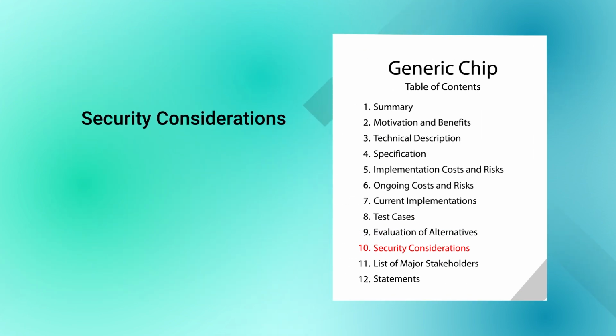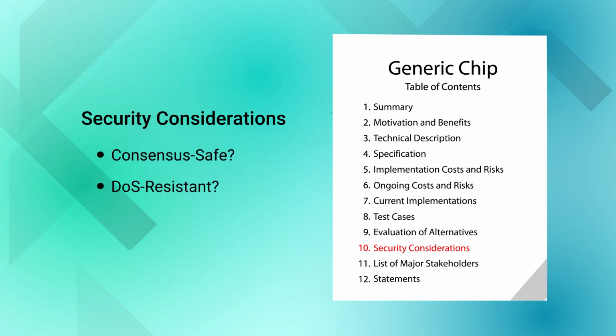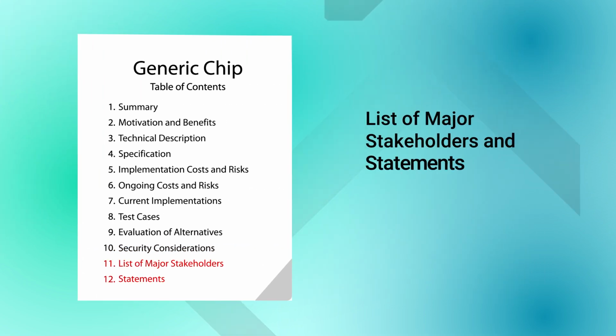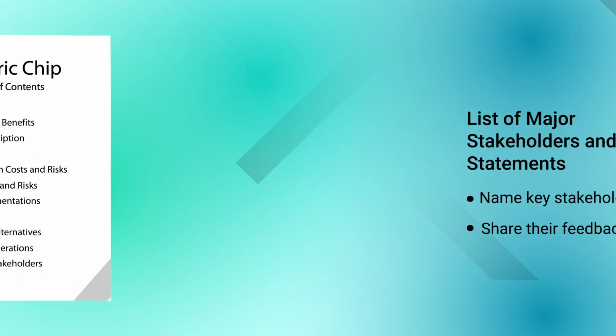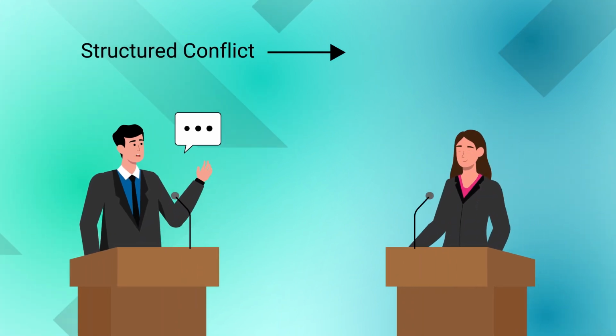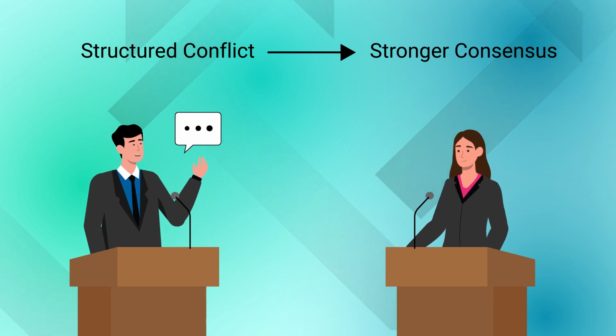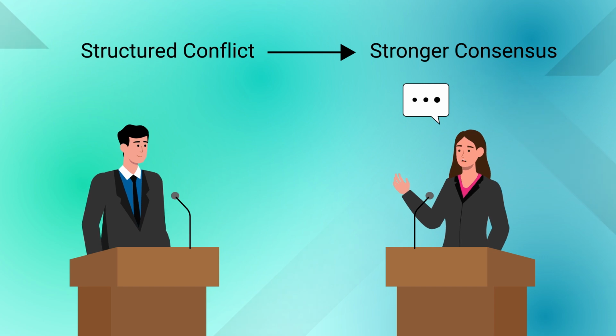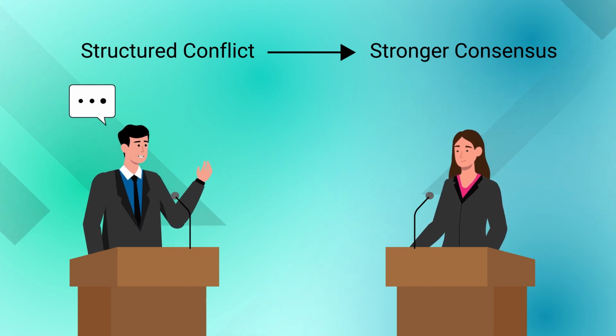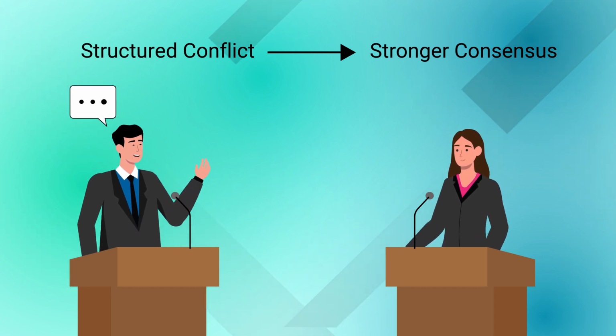The security considerations section should address risks specifically related to security. Does the proposal touch consensus critical code? Could it create a vulnerability to denial of service attacks? Finally, the list of major stakeholders section broadly recognizes which groups of network participants are stakeholders for the proposed change, while the statements section shares the feedback gathered from specific stakeholders. By requiring public documentation of stakeholder positions, the CHIP process acknowledges conflict as a necessary part of reaching robust consensus. The goal is to air out disagreements in a structured way so that they can be examined and resolved, rather than letting them fester behind closed doors.